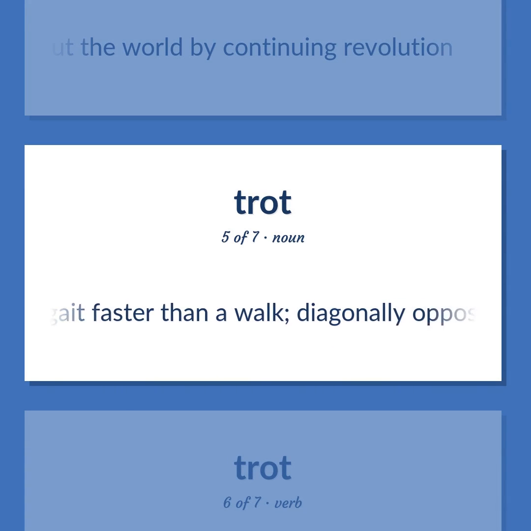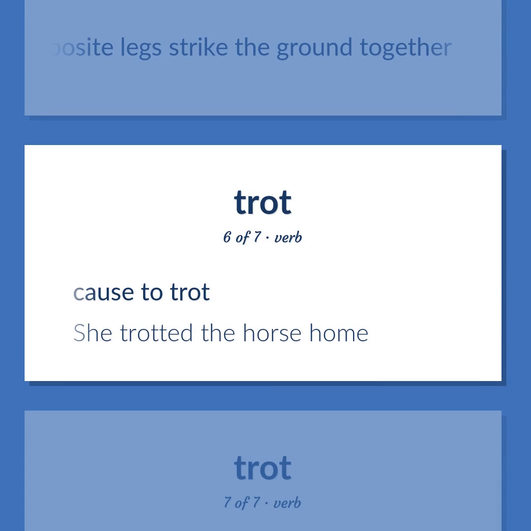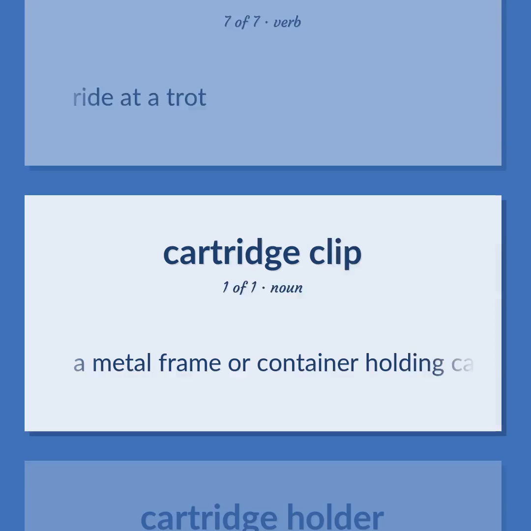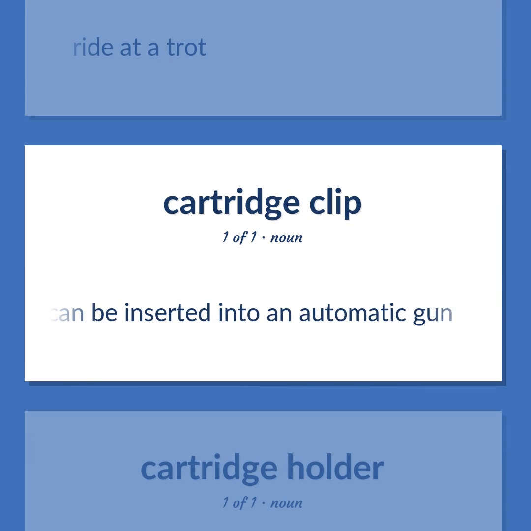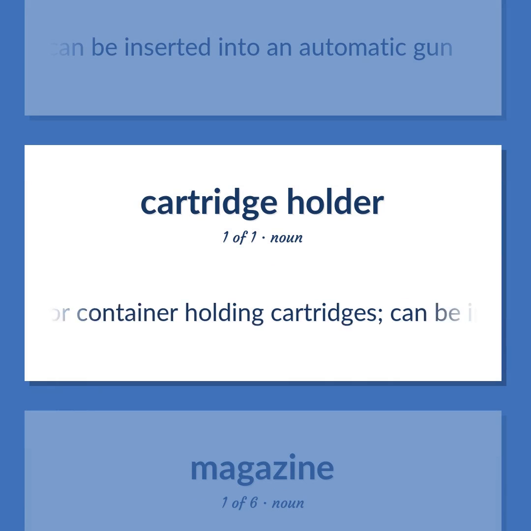A gait faster than a walk. Diagonally opposite legs strike the ground together. Cause to trot. She trotted the horse home. Ride at a trot. A metal frame or container holding cartridges that can be inserted into an automatic gun.